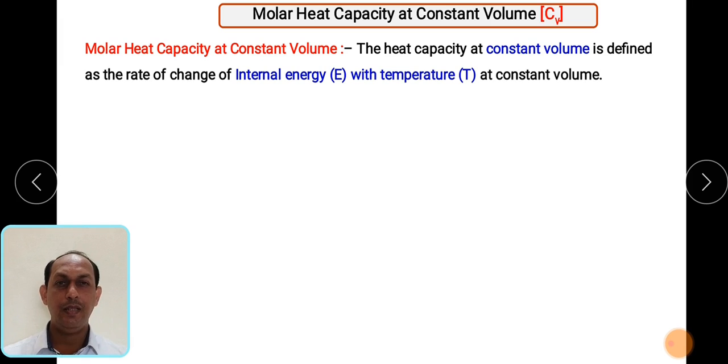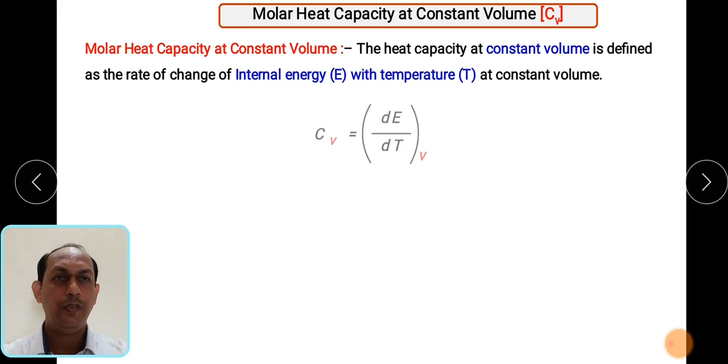Molar heat capacity depends upon the parameters, whether we are carrying out that particular process at constant volume or constant pressure. If we are carrying out that operation at constant volume, that term will be molar heat capacity at constant volume, denoted with the sign CV. So what is CV? It is the heat capacity at constant volume, defined as the rate of change of internal energy with temperature. Whenever we carry out any process at constant volume, it is directly related with the ratio of change in internal energy per unit temperature.